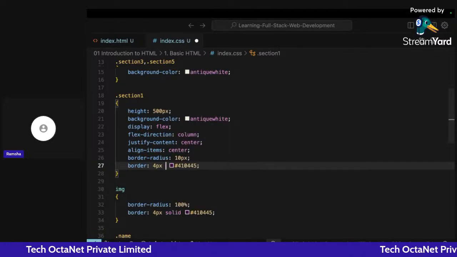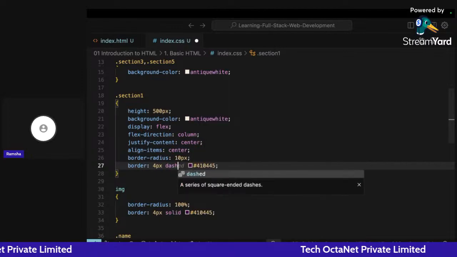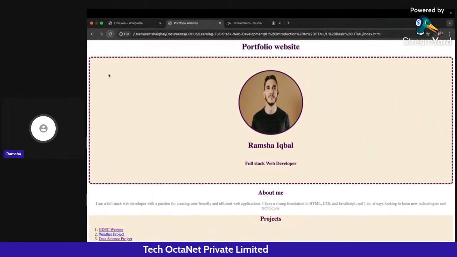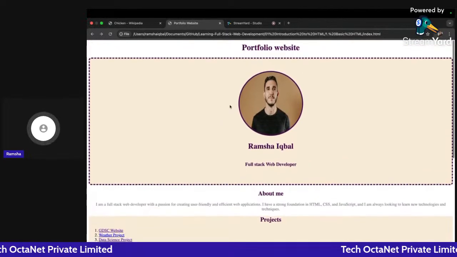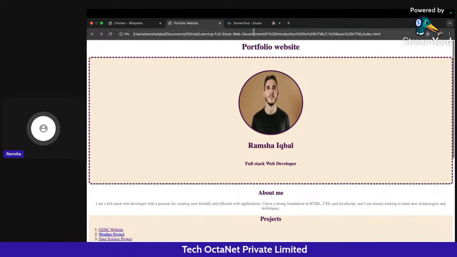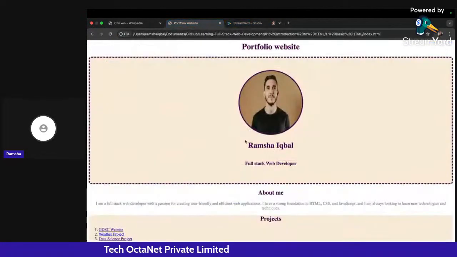Yeah, let's try a dashed border here. Okay. So let me go back, click on refresh. So you can see now I'm getting this particular dashed border here. So I have applied it on my web page. Okay. Now let's target the about me section accordingly.